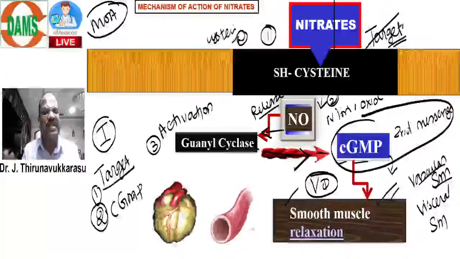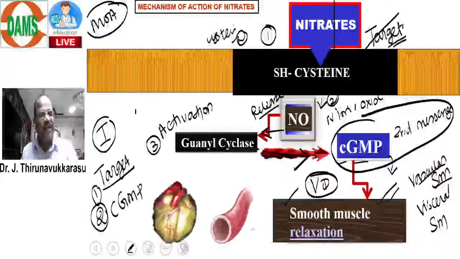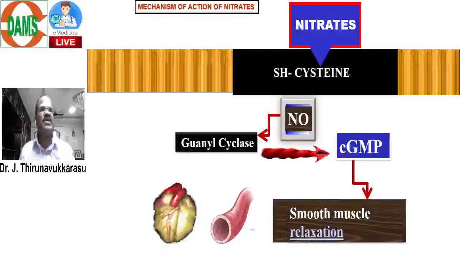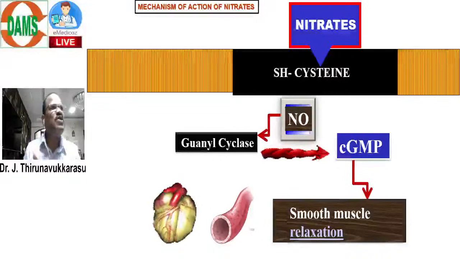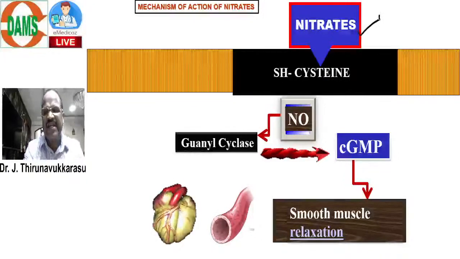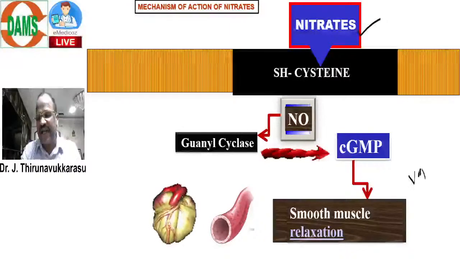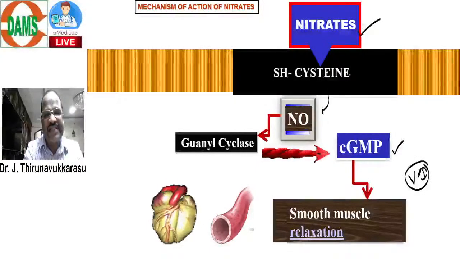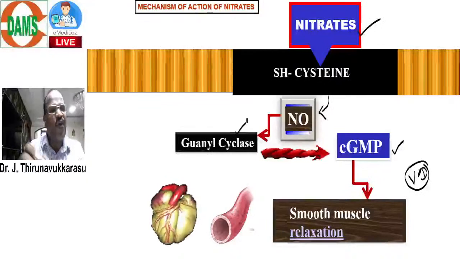That's about the mechanism of action. Now I want to discuss some extra points. If you answer my extra point questions, you are the best student. Nitrates cause vasodilatation by accumulating cyclic GMP. For that, nitrate releases nitric oxide, and the release of nitric oxide activates guanylyl cyclase.